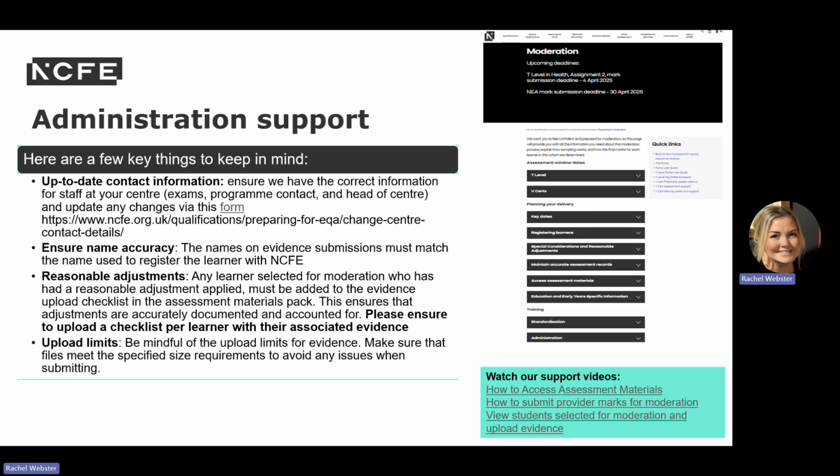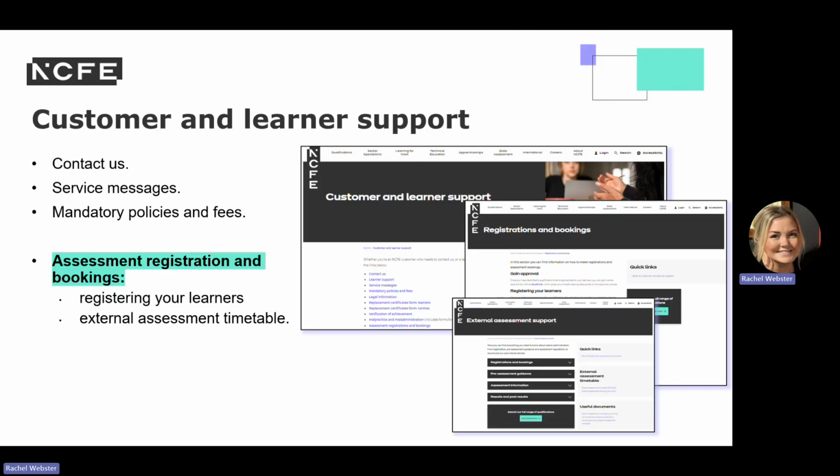There's a page where you'll find everything you need if you're an NCFE customer who needs to contact us or a learner wanting to know where you can study NCFE qualifications.